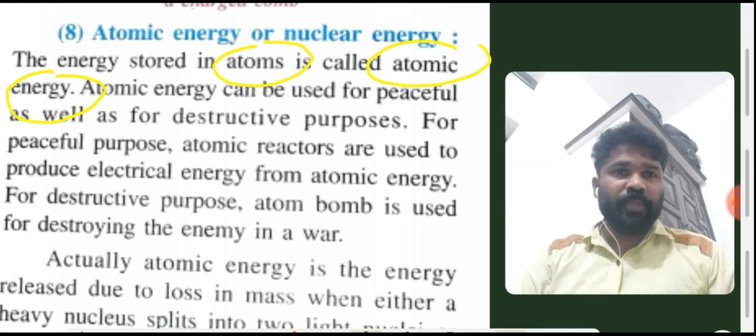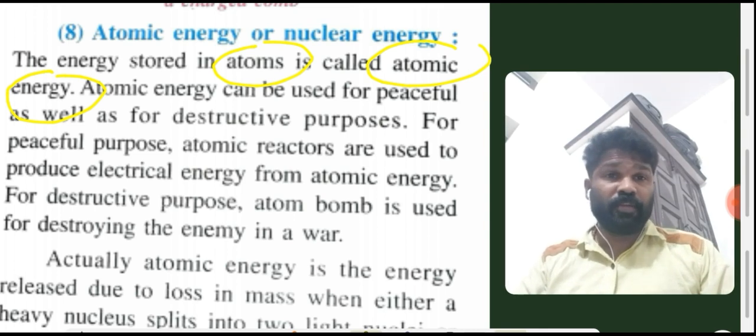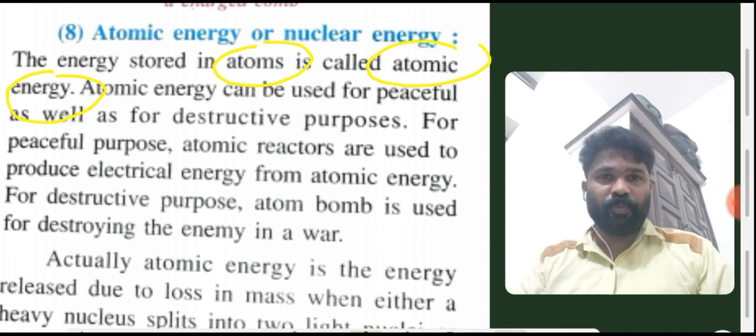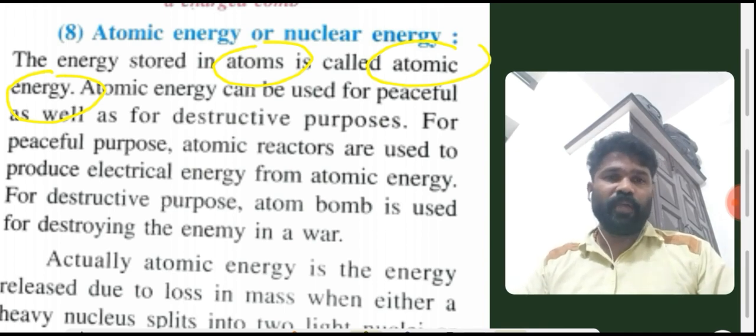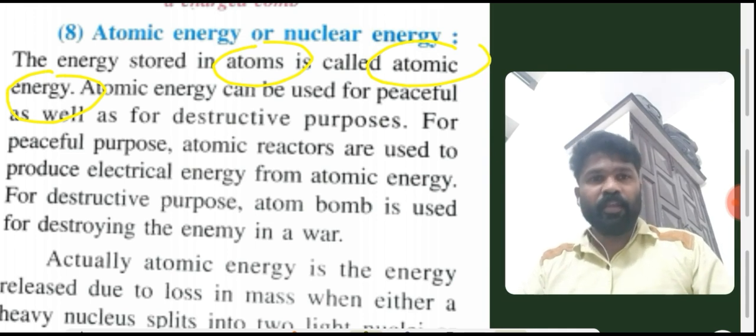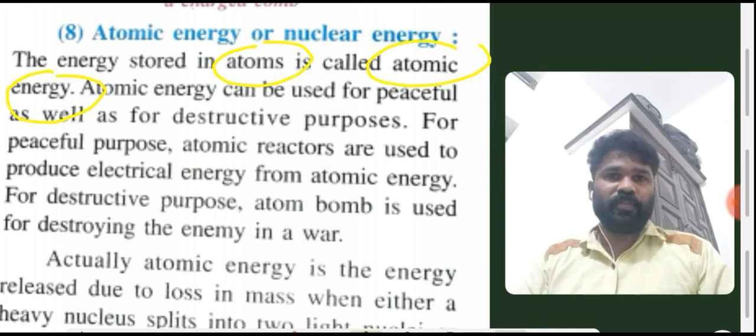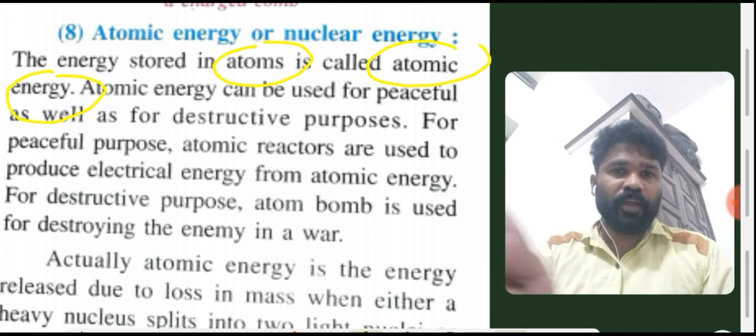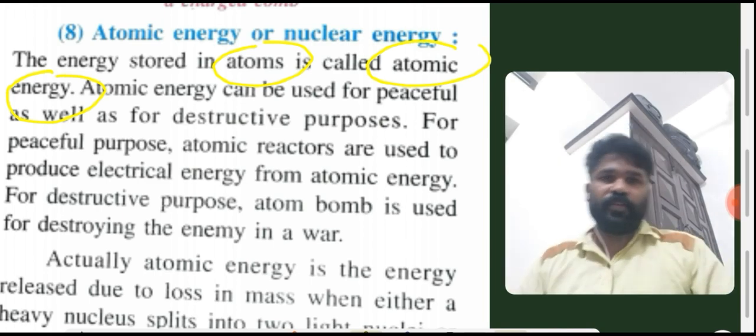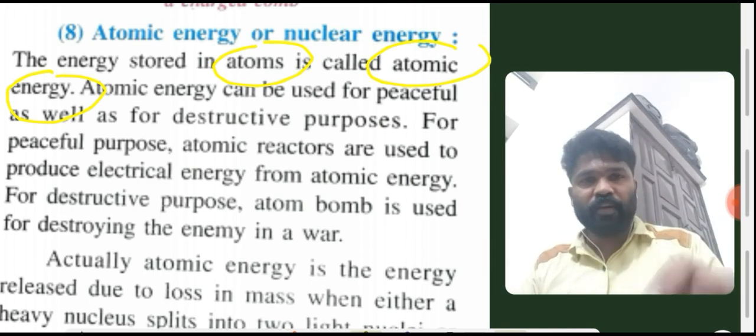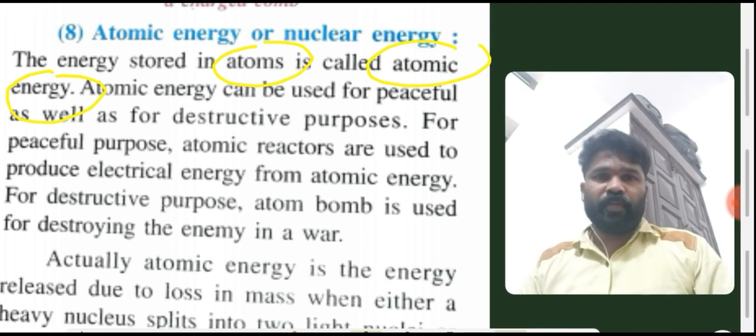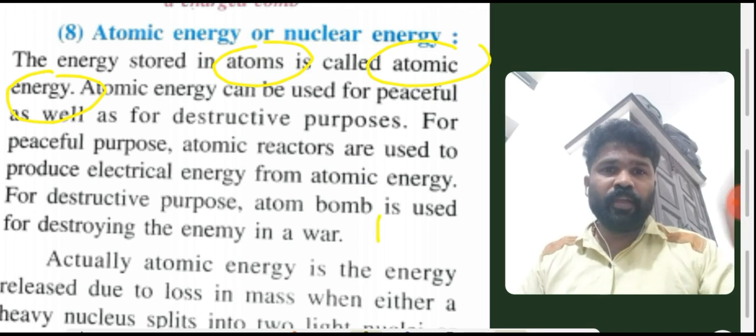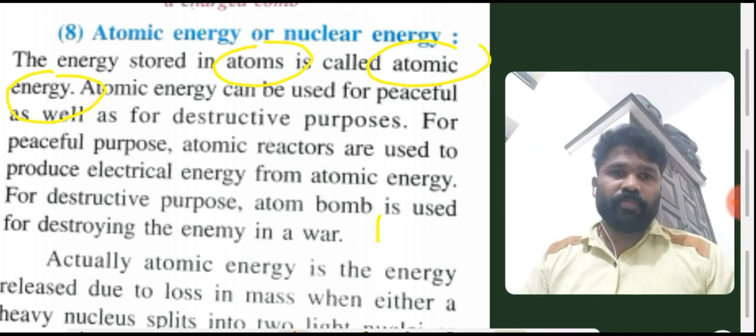Atomic energy can be used for peaceful as well as for destructive purposes. For peaceful purposes, atomic reactors are used to produce electrical energy from atomic energy. That is a good purpose. But for destructive purposes, the atom bomb is used for destroying the enemy in war, that is a destructive purpose only.